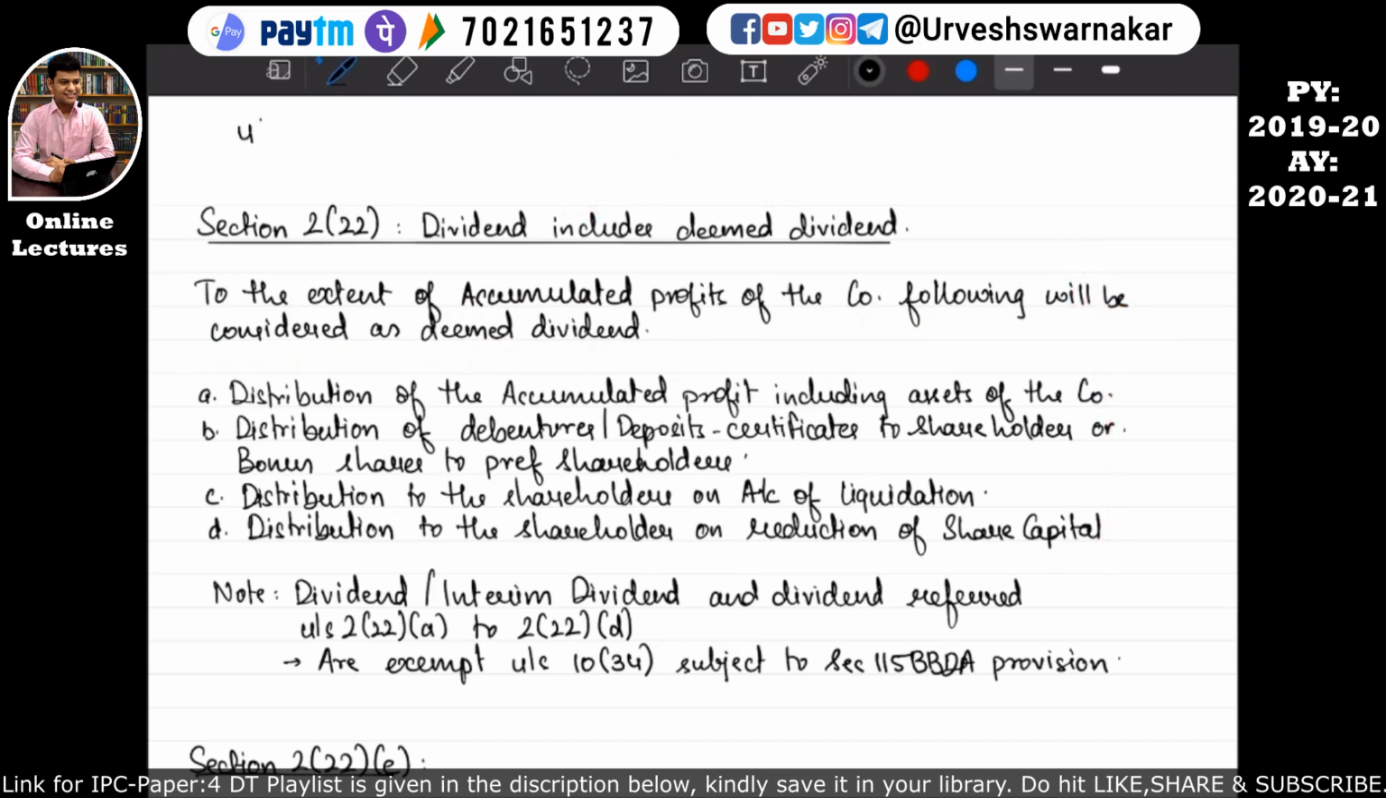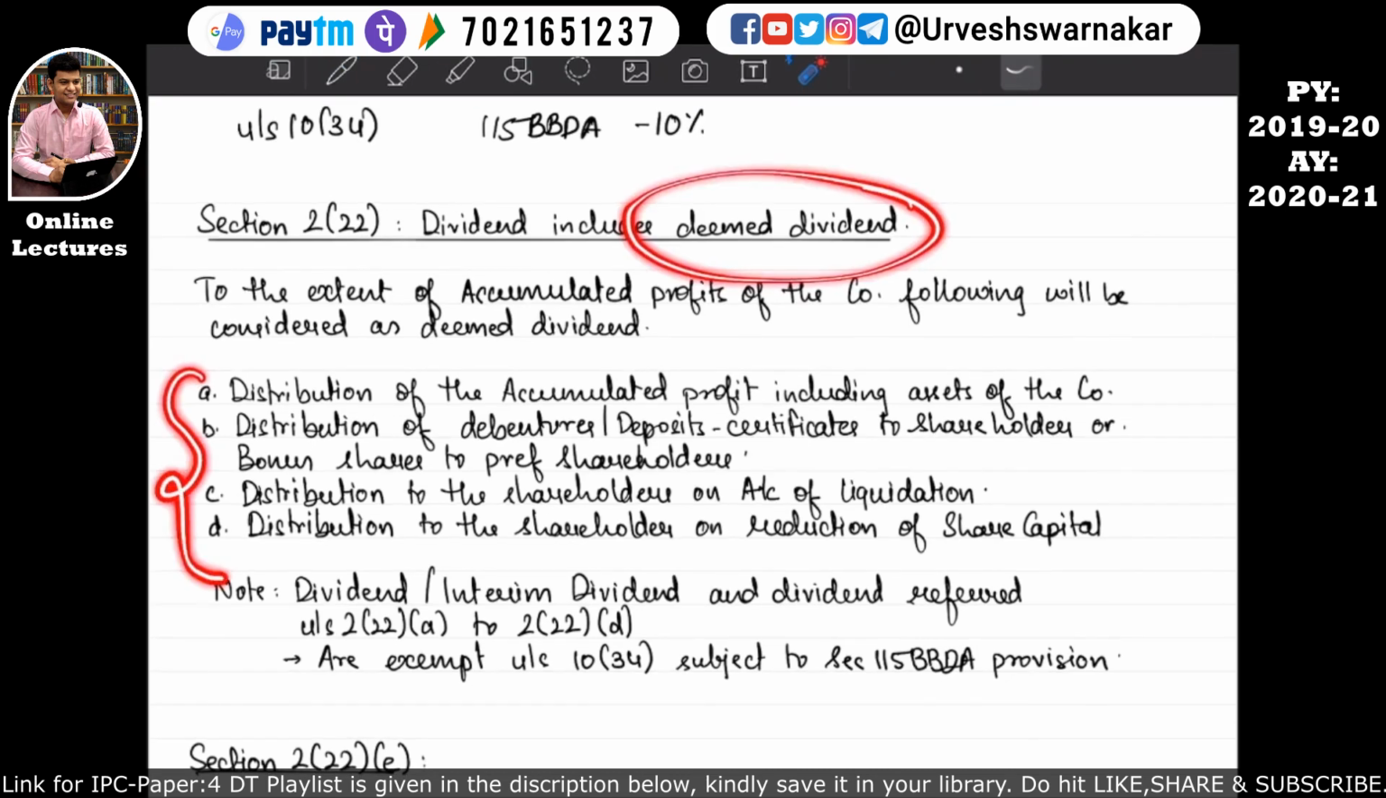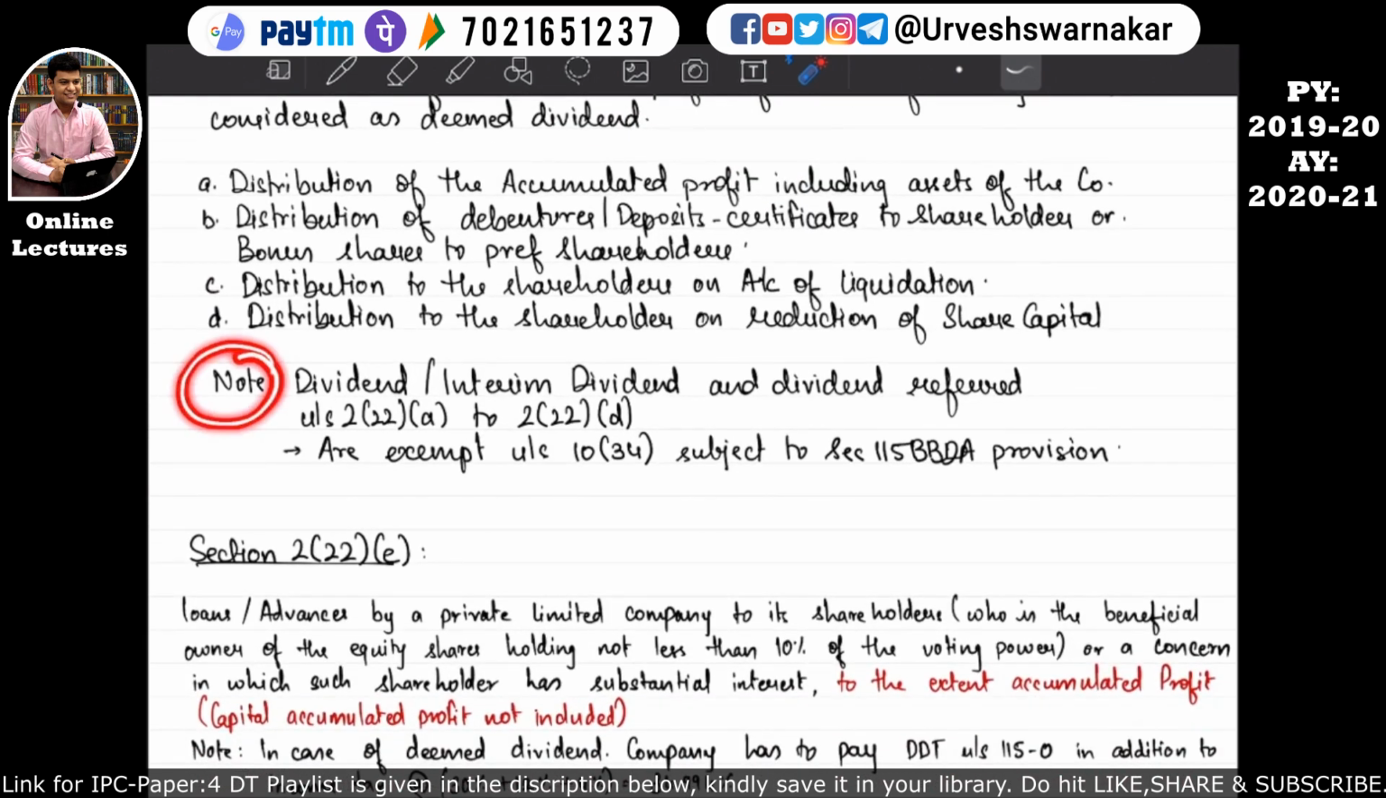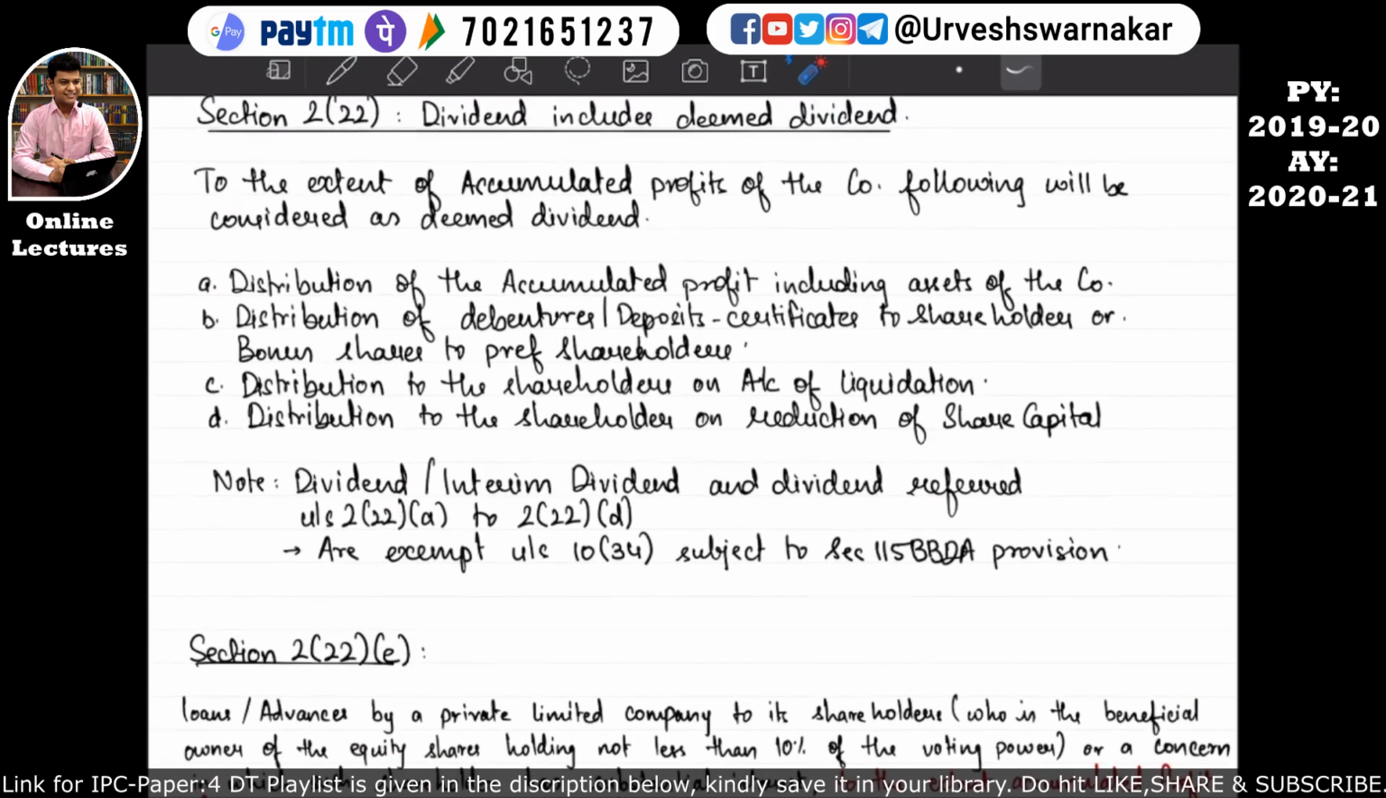Okay, so that means under section 10 subsection 34, the exemption is also allowed to the deemed dividend, as well as the section 115BBDA provision, that is the 10% tax rate, is also applicable to this deemed dividend up to subsection D. I hope this is quite clear to you all. So the note says that dividend/interim dividend referred under section 2 subsection 22 subsection A to section 2 subsection 22 subsection D are exempt under section 10(34) subject to section 115BBDA provision. So that is what we have studied over here.